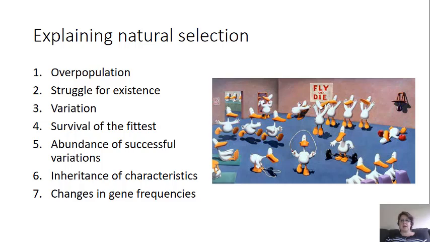And so the less well-adapted organisms will not survive and will probably not even be able to reproduce before they die. So each generation will contain more and more of the genes for the better adapted organisms.